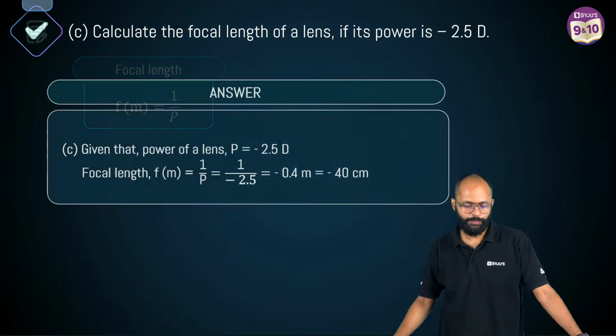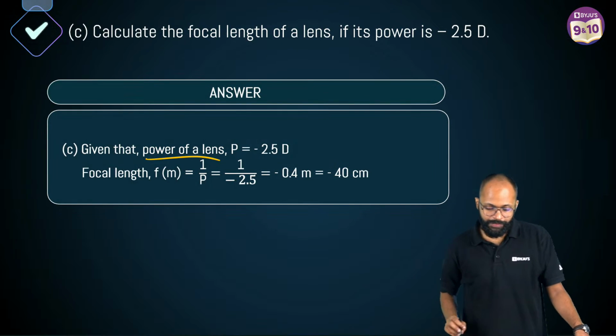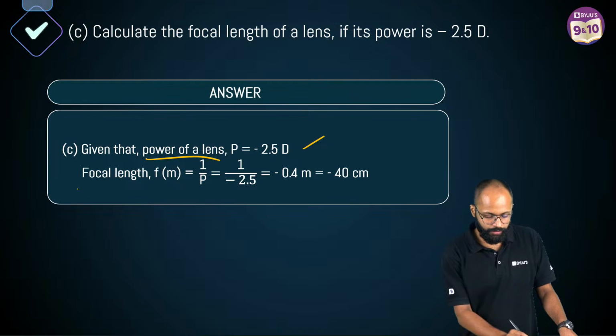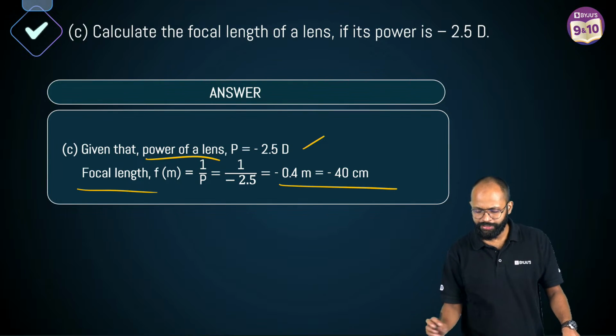हेलो अदिति. Given that power of a lens P equals minus 2.5D, focal length is equal to 1/P और आंसर लिख देंगे हम. बढ़िया बढ़िया.